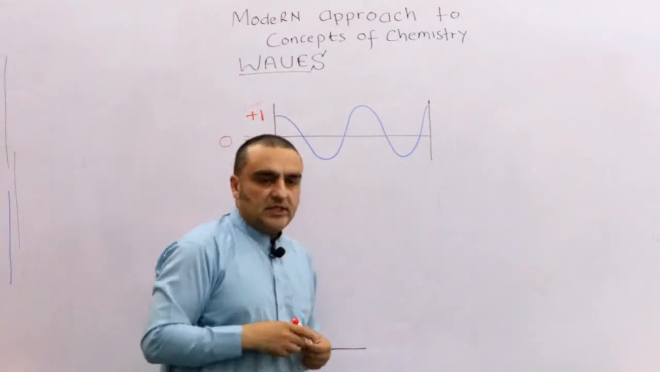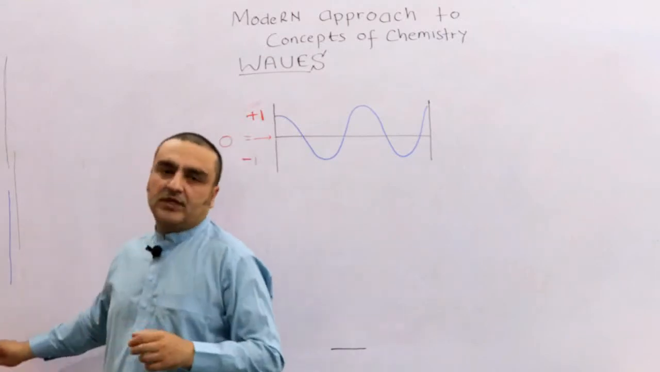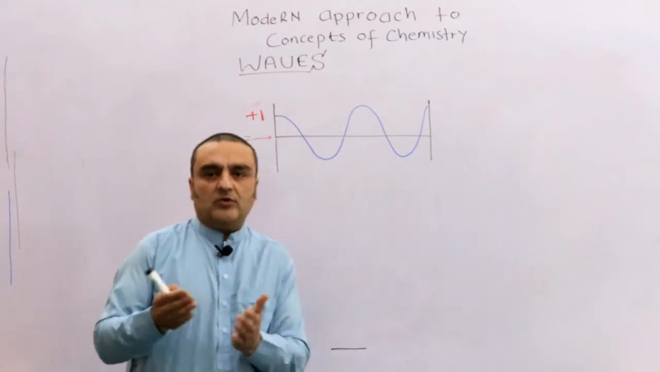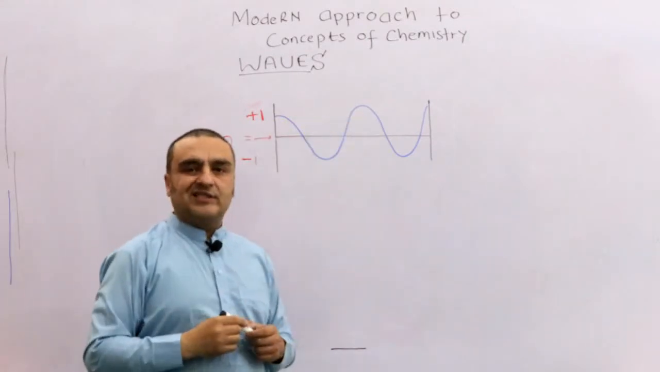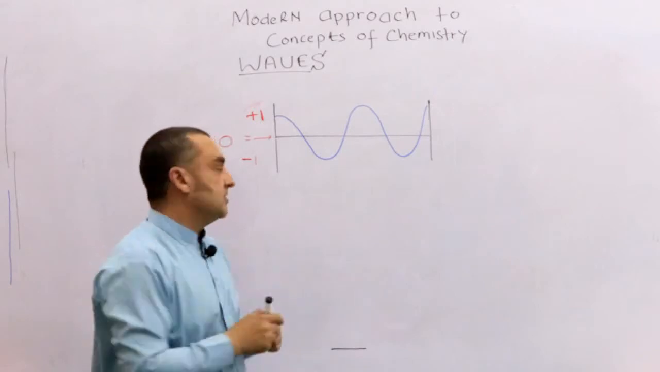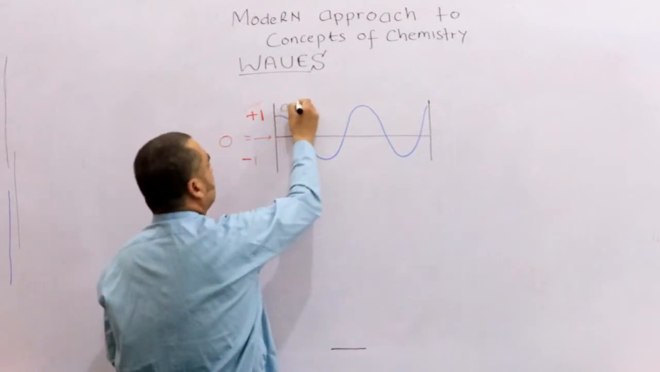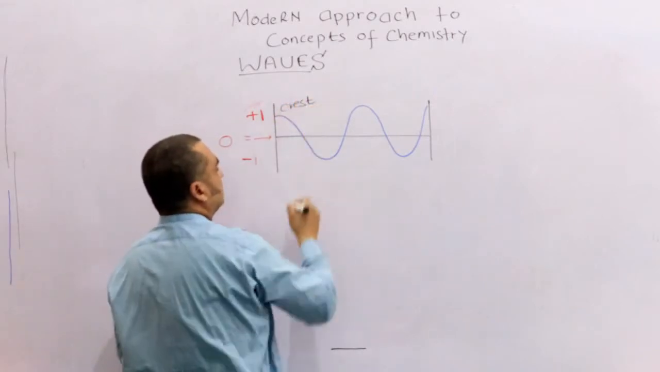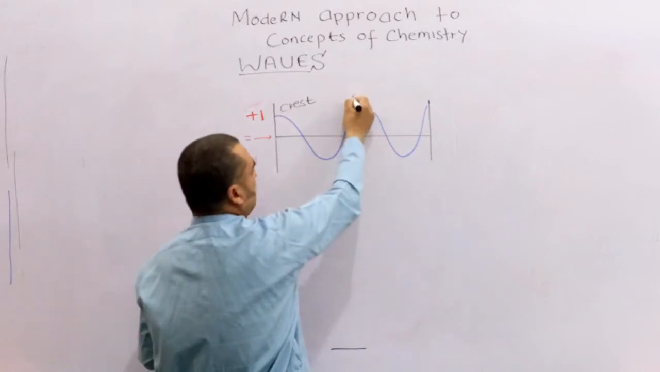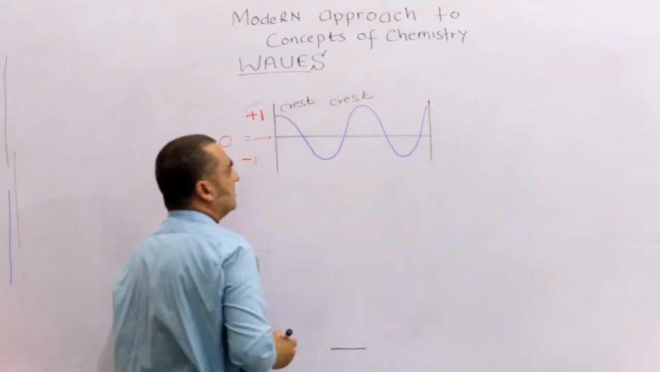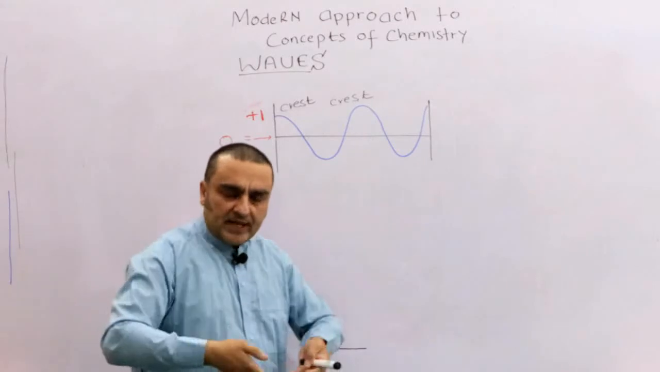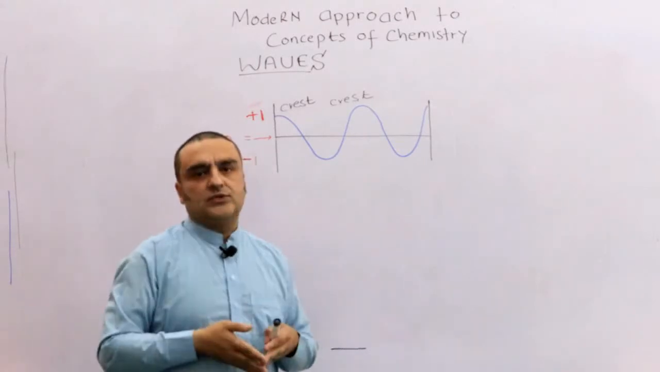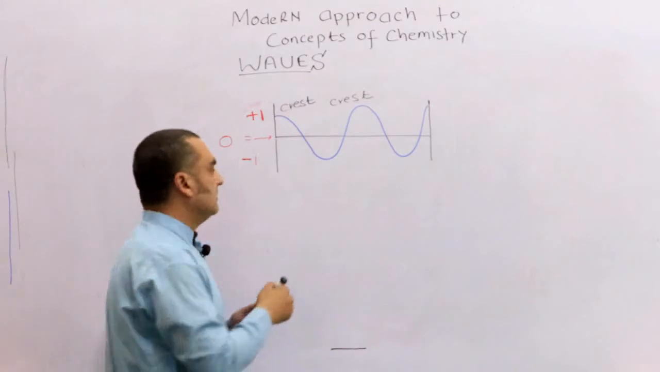Okay, so there are some things which need to be understood about waves. Those peaks are called crests. This is again a peak, you can call it a crest. And those below, the valleys or the depths, the extreme depths, they are called troughs.